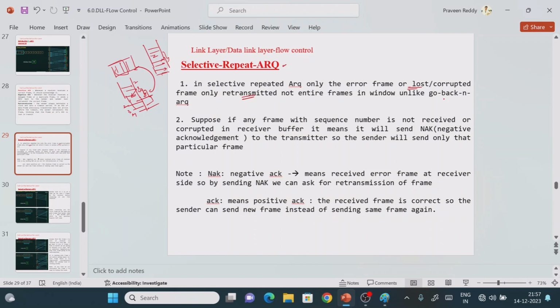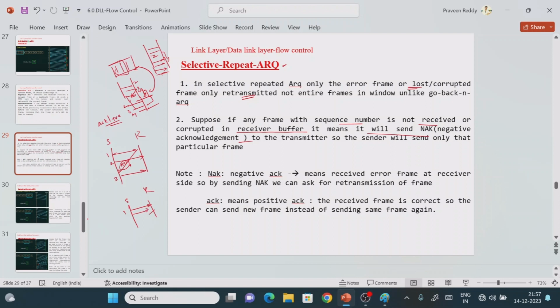Suppose a frame with a sequence number is not received or is corrupted in the receiver buffer; the receiver will send a negative acknowledgement. What is the meaning of negative acknowledgement? Suppose I have sent frame number 1 and frame number 2. If the acknowledgement is received, this is a positive acknowledgement, meaning frame number 1 is successfully received so that you can send the next frame, 3. But a negative acknowledgement works like this: consider the sender and receiver, frame number 1 is successfully sent, and frame number 2 is lost.